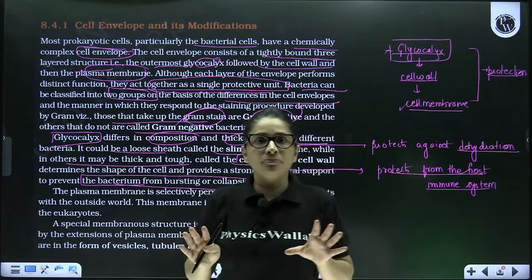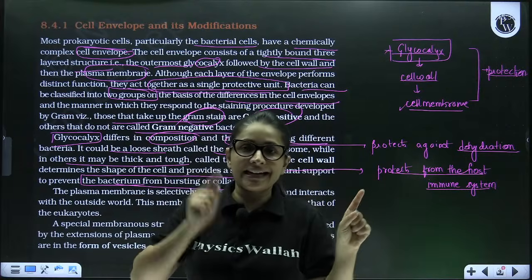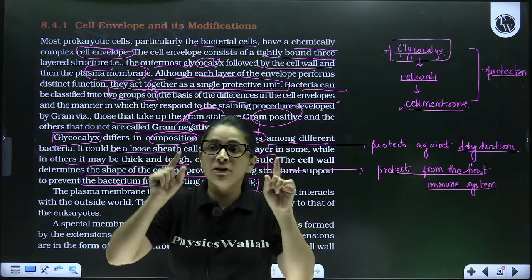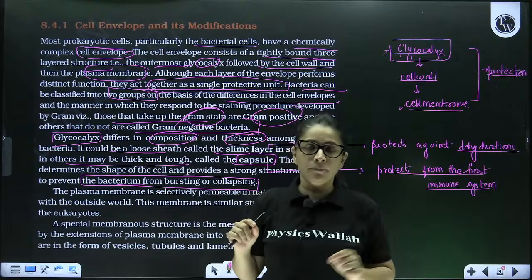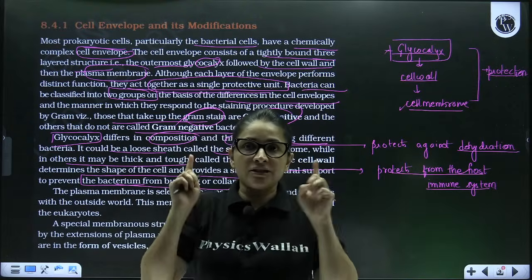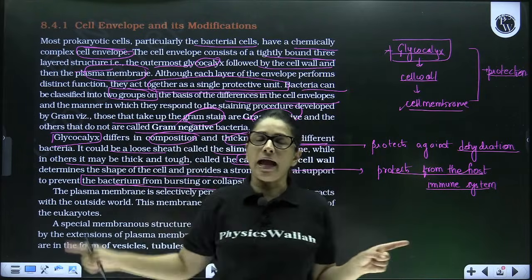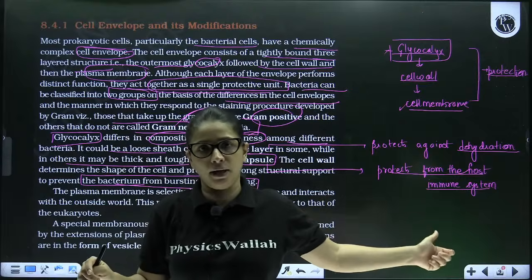The structure of the plasma membrane was decoded by Singer and Nicholson in the year 1972. Now remember one very important point over here. If you are listening, please note it down somewhere: the only structural similarity between the eukaryotic cell and the prokaryotic cell is the cell membrane.